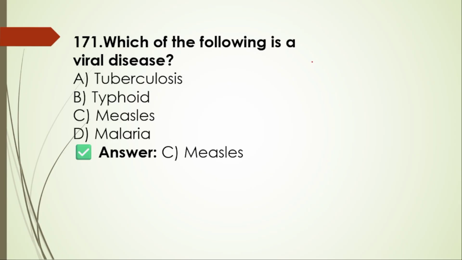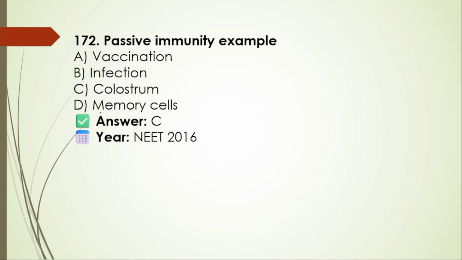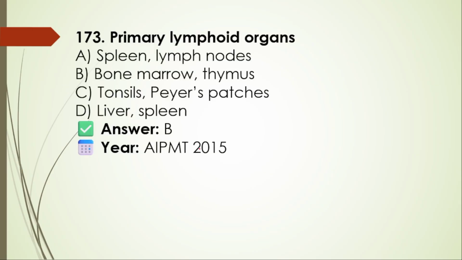171. Which of the following is a viral disease? A, tuberculosis; B, typhoid; C, measles; D, malaria. Here the right option is C, measles. 172. Passive immunity example: vaccination, infection, colostrum, memory cell. Here the right option is option C, colostrum, which was asked in NEET 2016.